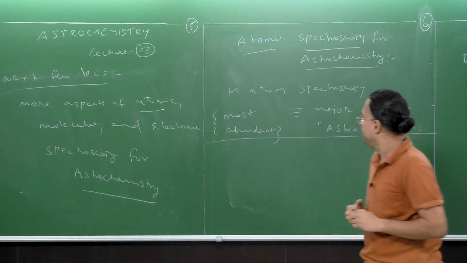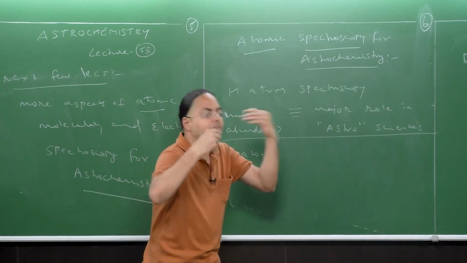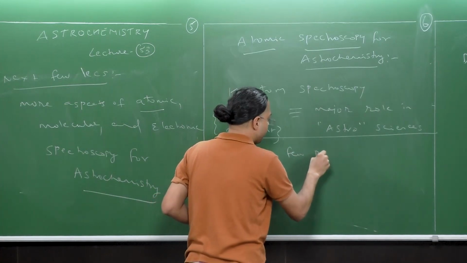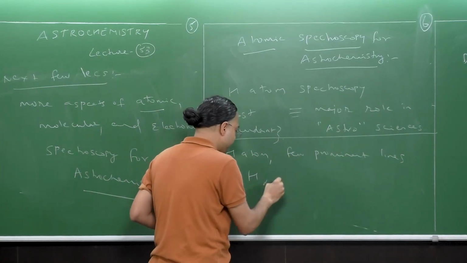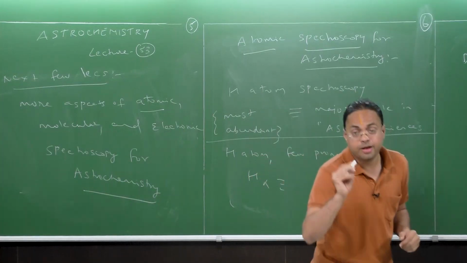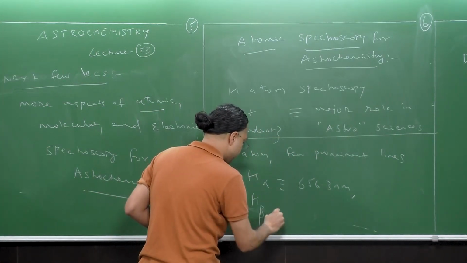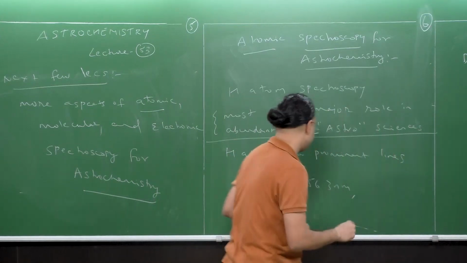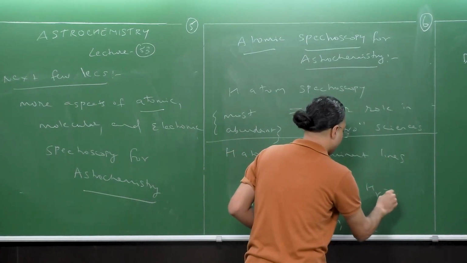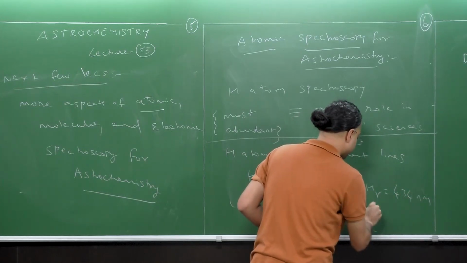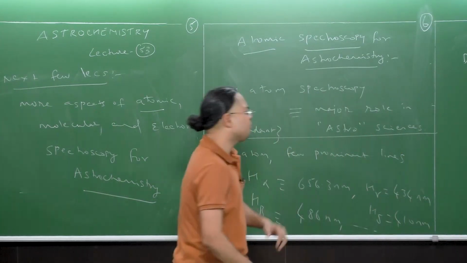In particular, there are a few prominent lines called H alpha, which occurs at around 656.3 nanometers; H beta, which occurs at, if I'm correct, 486 nanometers; H gamma, which occurs at 434 nanometers; and H delta, which occurs at 410 nanometers. These are very prominent lines.